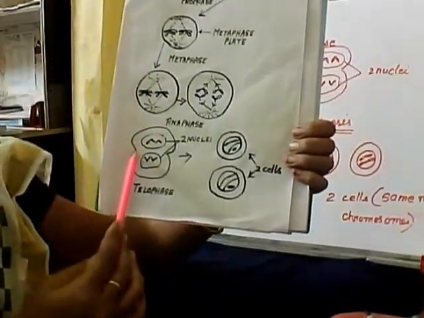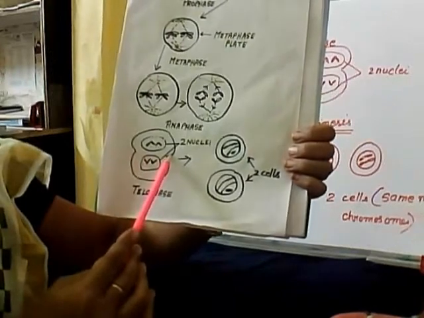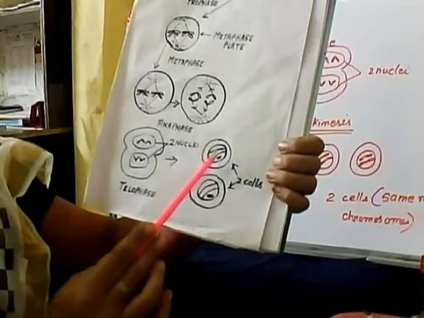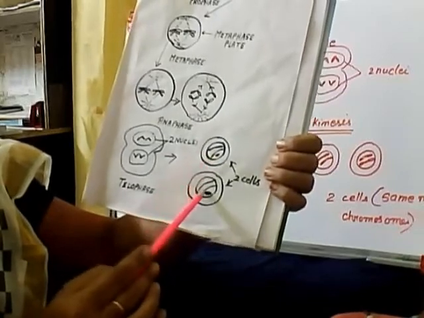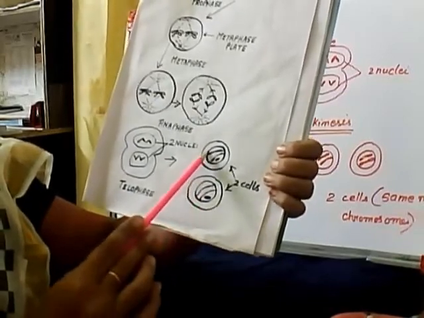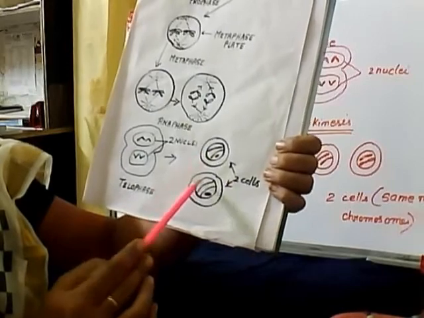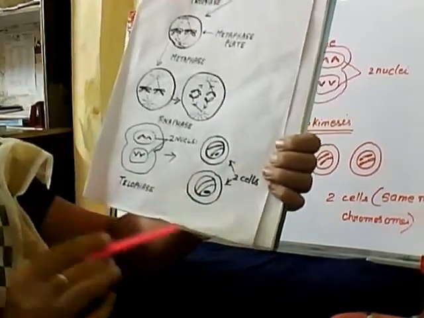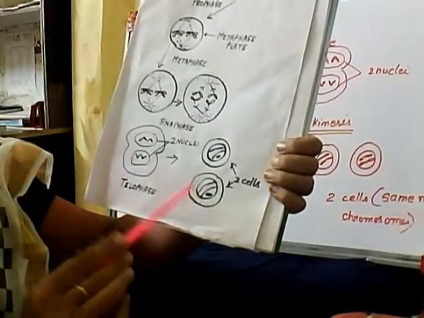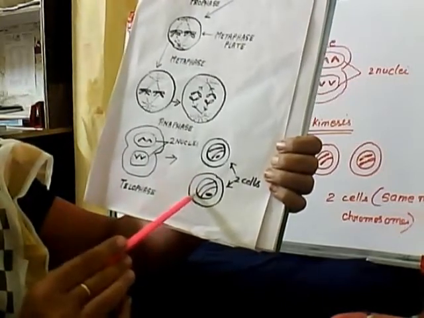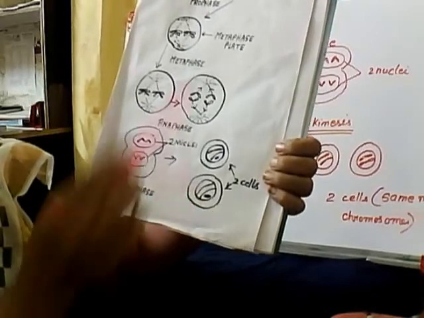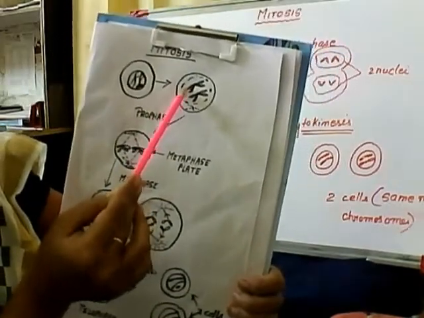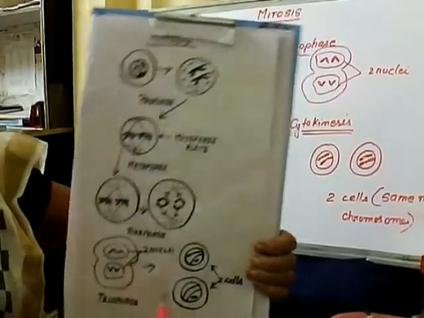After the nucleus divides, the cytoplasm also divides, and ultimately from one cell it gives rise to two cells, each having one nucleus, and both nuclei have the same number of chromosomes as in the parent cell. But the only difference is that here the number of chromatids is only 1. But initially they had two thread-like structures. So that is the difference.